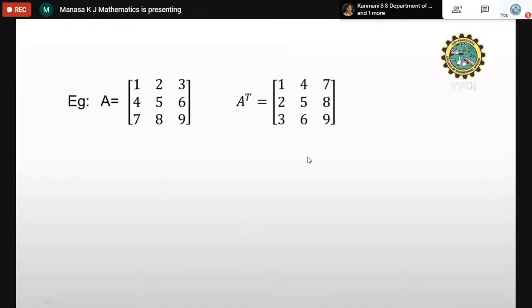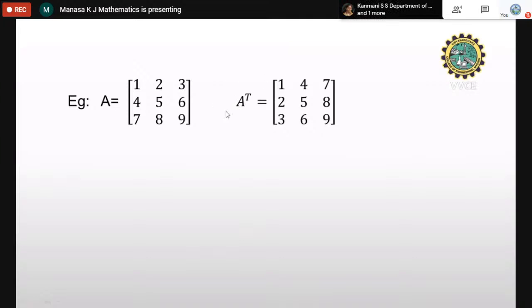Here is the example for transpose of the matrix. A matrix is 1, 2, 3, 4, 5, 6, 7, 8, 9. Its transpose: the first row becomes the first column, 1, 2, 3. The second row, 4, 5, 6, becomes the second column. Then the third row, 7, 8, 9, becomes the third column. This is called transpose. Just convert a row to column.